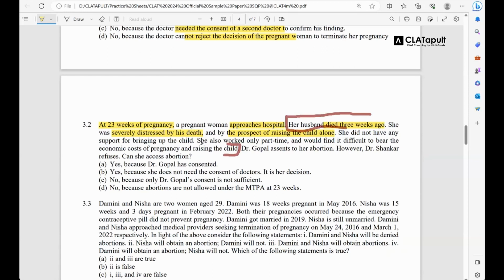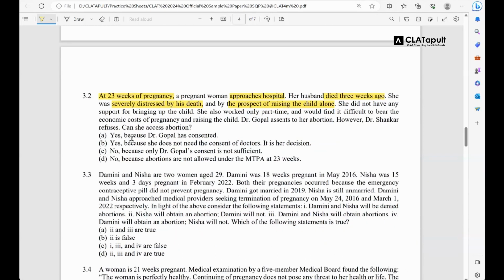Whatever you are applying from here to here, everything was not at all required in order to solve this question. So you need to understand, if you look at big questions, do not be afraid of them. You do not have to be scared at all, you will ace it. Now, simple question. It is a 23-week pregnancy as of this moment. She would require the consent of at least 2 doctors, which is not given in the present case. Thereby C is the right option, because the first option would directly be no. And what about the second? Because abortions are not allowed, which is incorrect, because they are allowed. However, here only Mr. Gopal's consent is not sufficient. She required the consent of another medical practitioner.